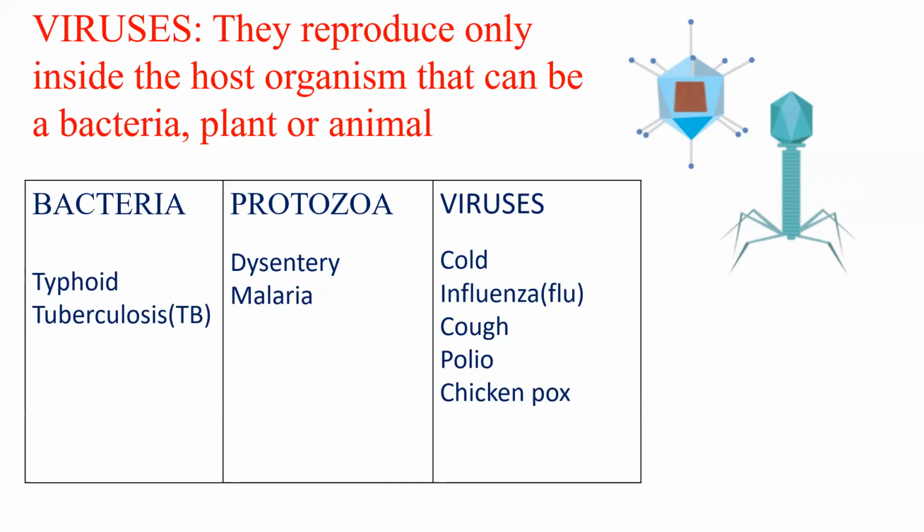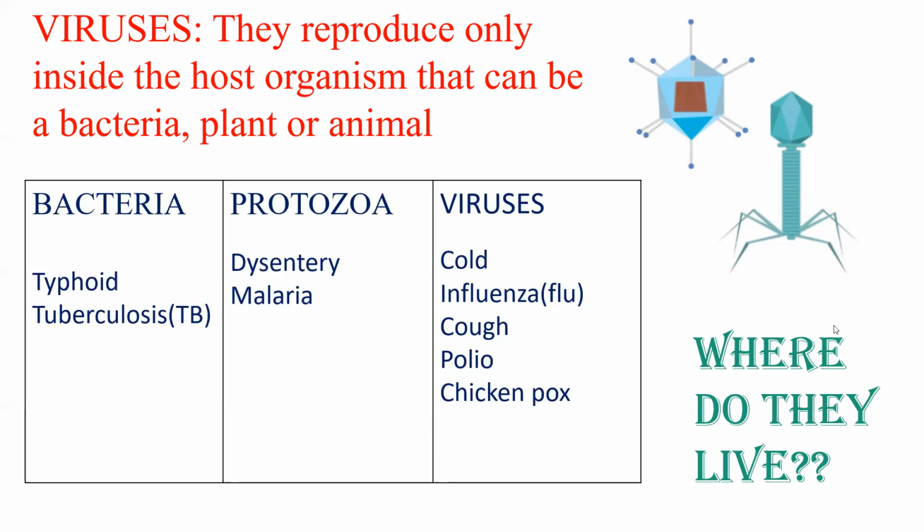Before that, I would like to tell that microorganisms can be single cell, they can have only one cell, or they can be multicellular, with many cells. Like we human beings are multicellular, we have many cells. So in the same way, microorganisms can either be single cell or multicellular. Next, where do they live? Where do these microorganisms live?